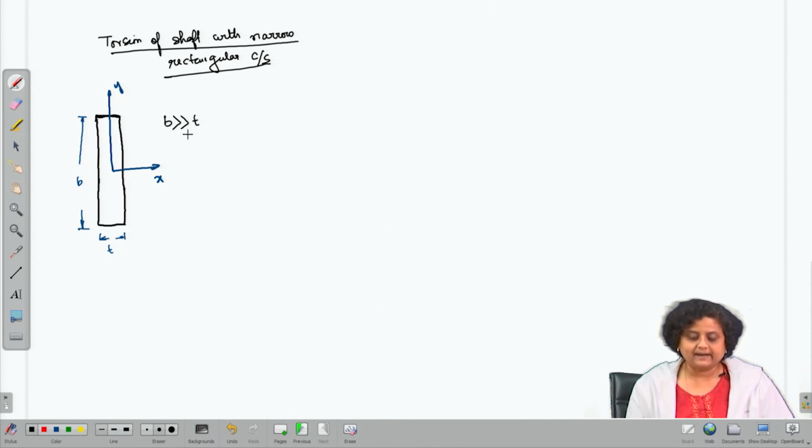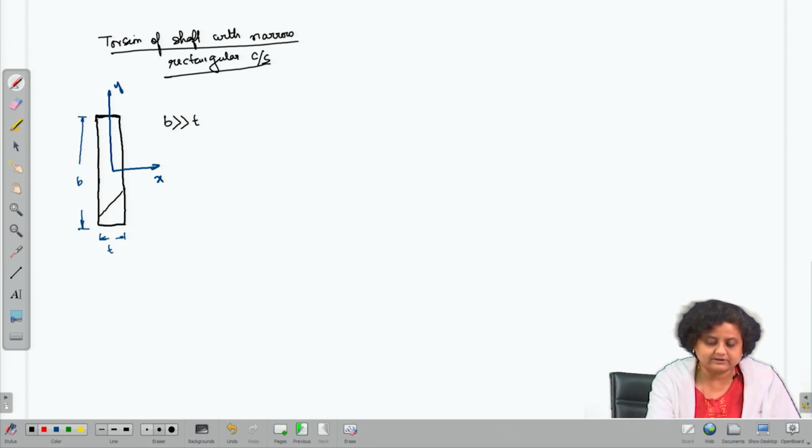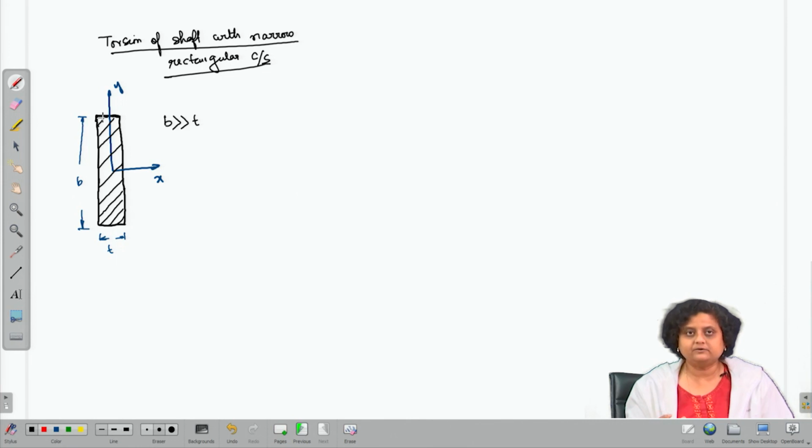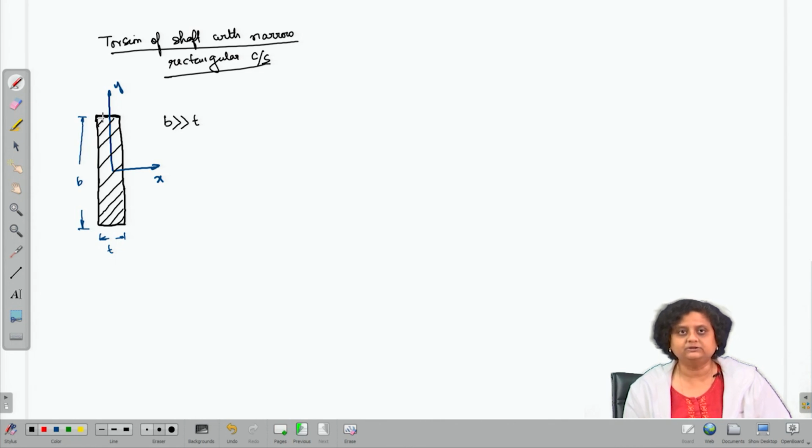To make this even clear, let us understand that this cross section, this shaded portion that we have drawn, is nothing but the cross section of a shaft. So, we have a shaft, and if we take an arbitrary cross section, this is how it looks. So, this shaded portion is the cross section of the shaft and not the shaft itself. Now, let us try to solve this problem of torsion of this cross section by using membrane analogy.